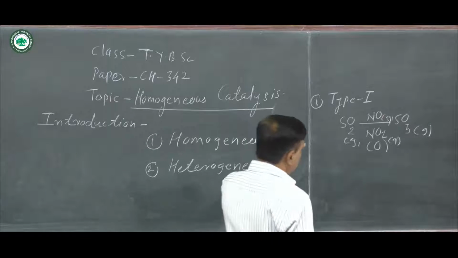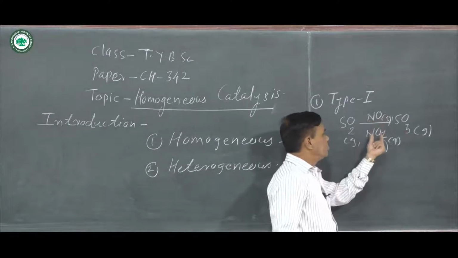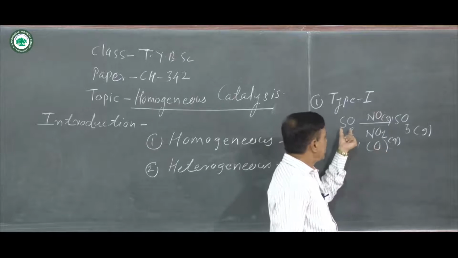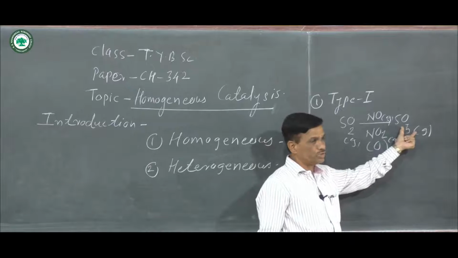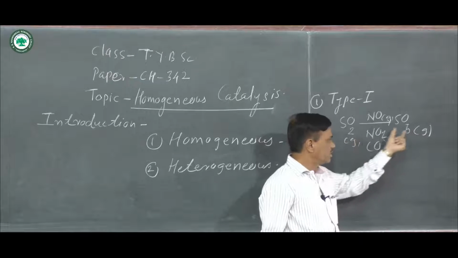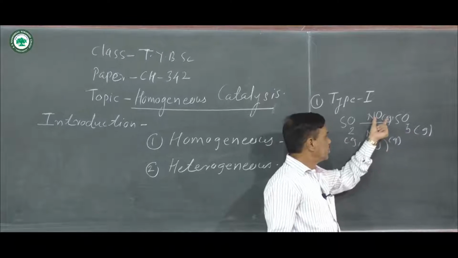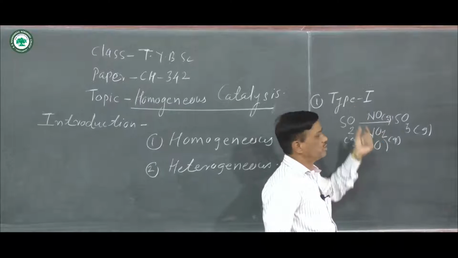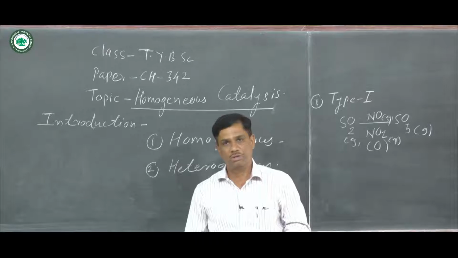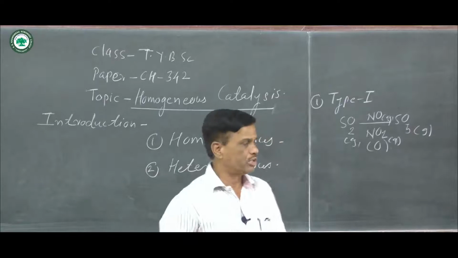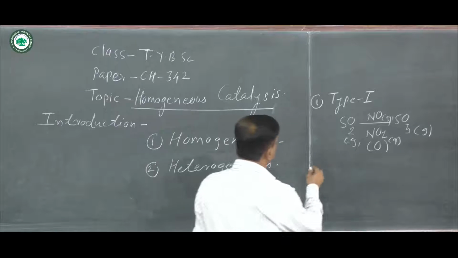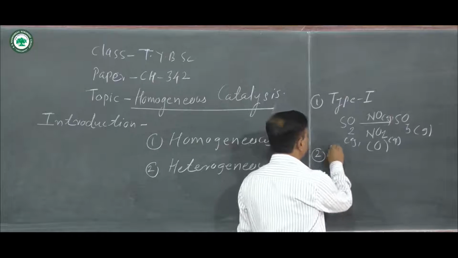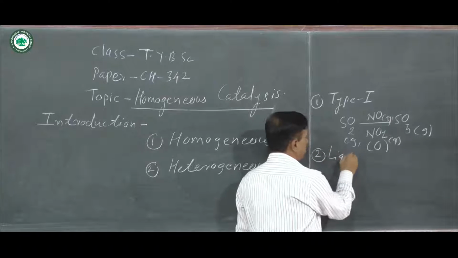In this catalysis process, NO and NO2 act in the oxidation process and SO2 is converted into SO3. SO2 is a gas, SO3 is a gas, NO is in the gaseous form, NO2 is in the gaseous form, and this is the first type of homogeneous catalysis process. In the second one, in place of the gaseous form, liquid phases or a liquid medium is used.